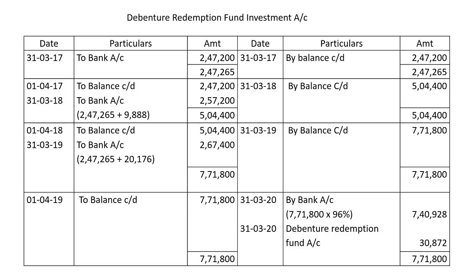At the end of fourth year, the investment will be realized at 96%. So for that reason, here by bank account 7,71,800 into 96%, that is 7,40,928 rupees. And then the remaining balance is 30,872 rupees.